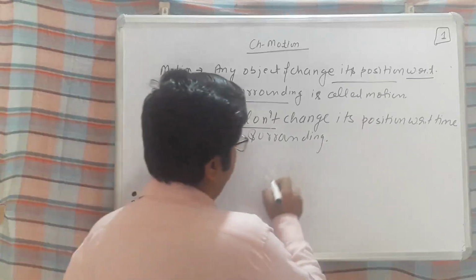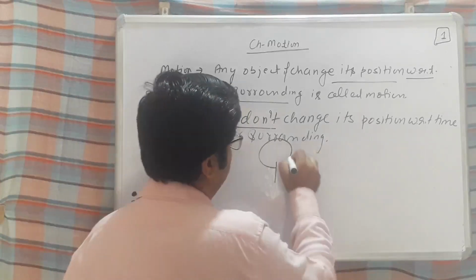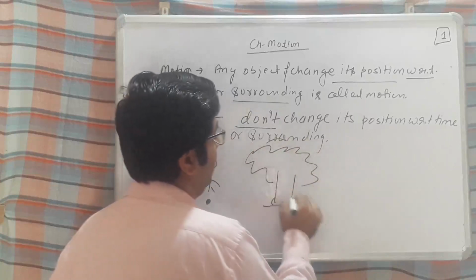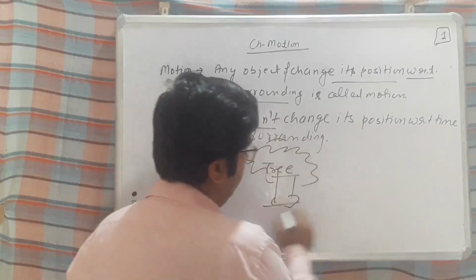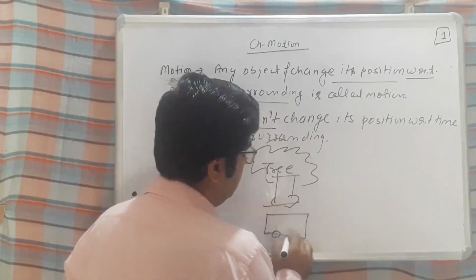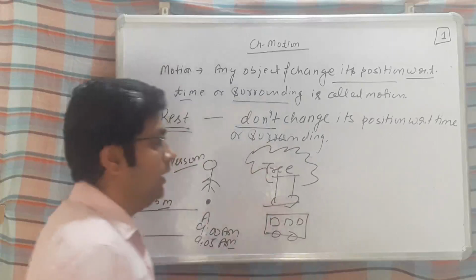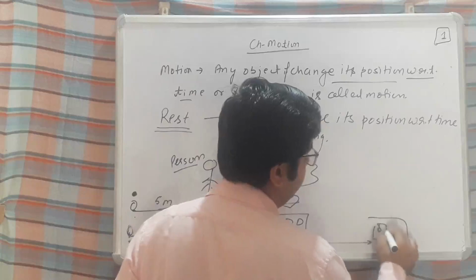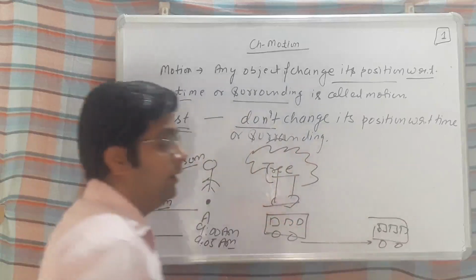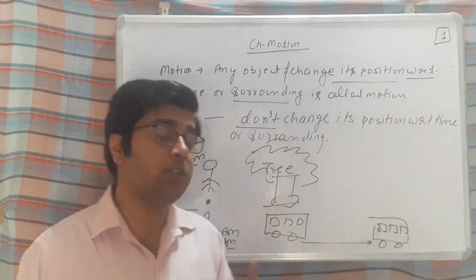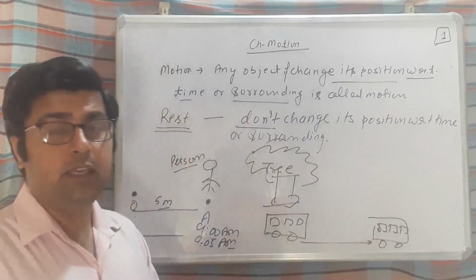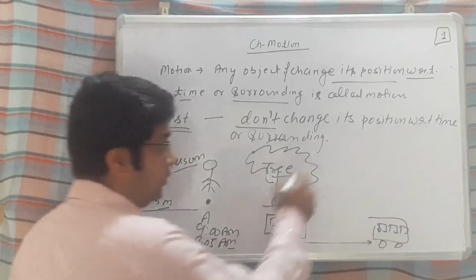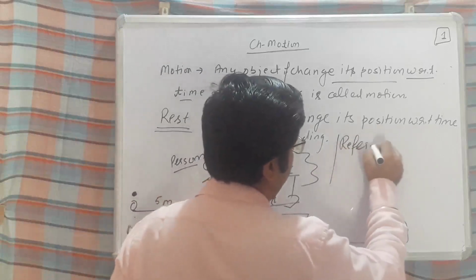Okay, let's take one more example, beta. Suppose this is a tree, and here is your bus. Now with respect to the tree, the bus after a certain time reaches this place. The bus reaches over here. So the position of the bus is changed with respect to this tree, because the tree does not change its position, it remains there. So the tree can be considered as a reference point. So I just write here the reference point.